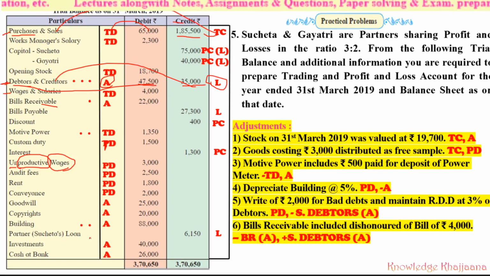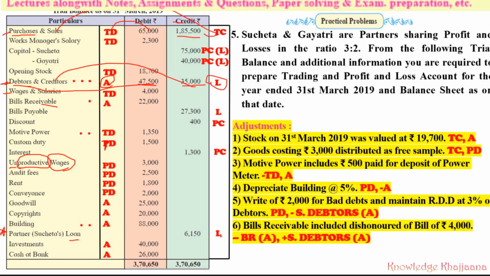New item given over here is partner Sujata's loan. Okay, this is a confusing item for you. What is meant by partner Sujata's loan? And it is given in the credit balance. It is given as a credit balance. It means it is a liability, and it is a loan.